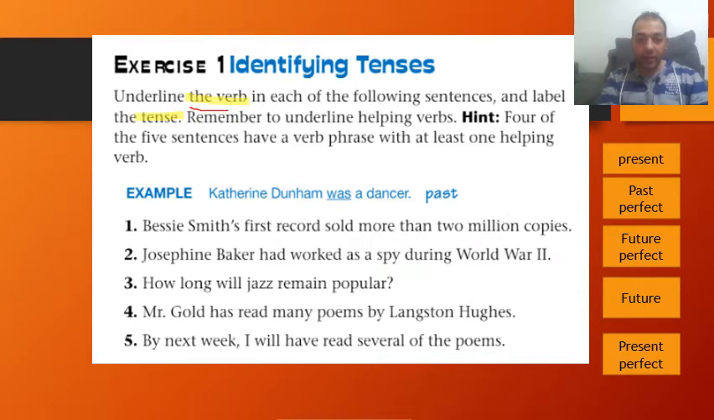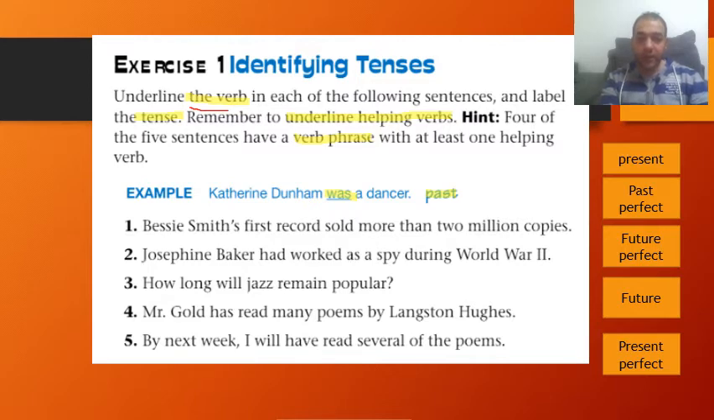Like you have an example here, Catherine Dunham was a dancer. So you underlined the verb and you labeled it as past. Remember to underline the helping verb. So also we have to underline the helping verbs. And you have 4 of the 5 sentences, they have a verb phrase. So now let's check the first one.